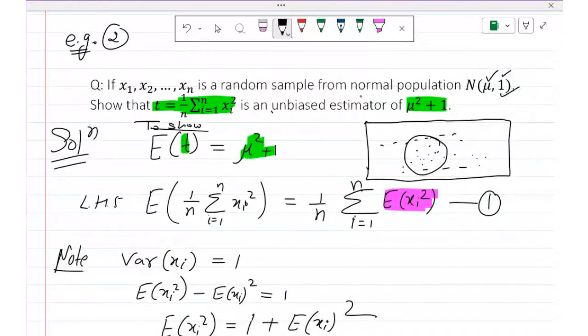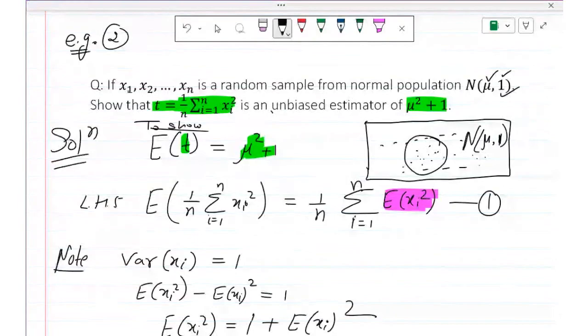This population follows the normal distribution with mean mu and variance 1. It means mean of everyone is mu and variance of everyone is 1. Mean of x1 is mu, mean of x2 is mu, mean of xn is mu, and x1, x2, xn all have variance 1.